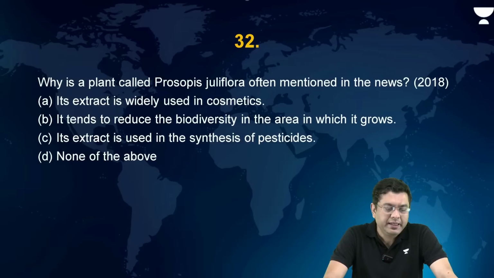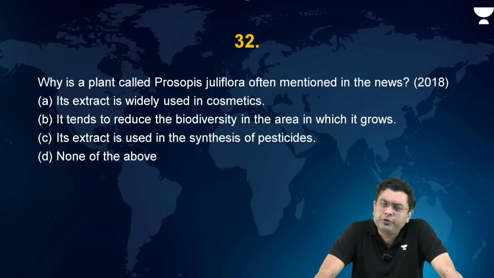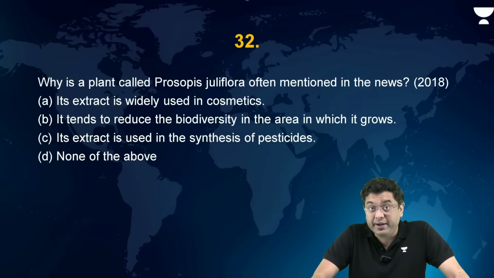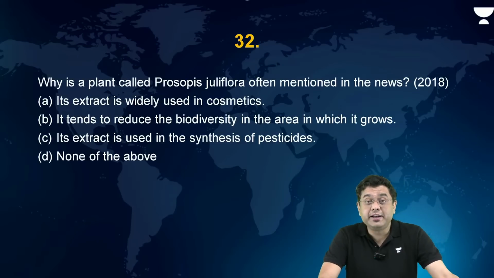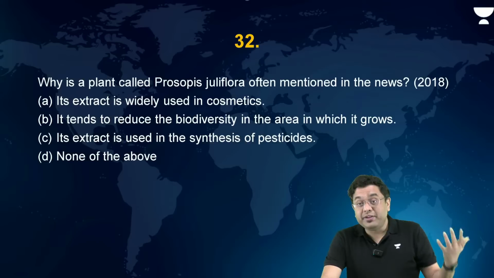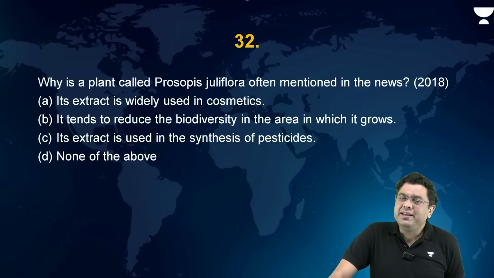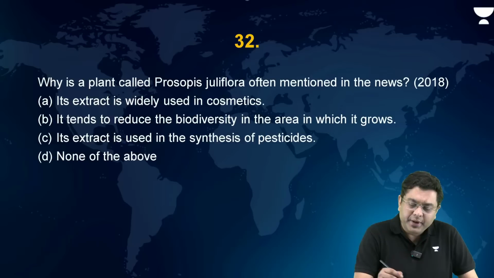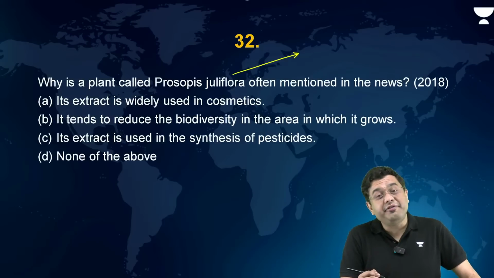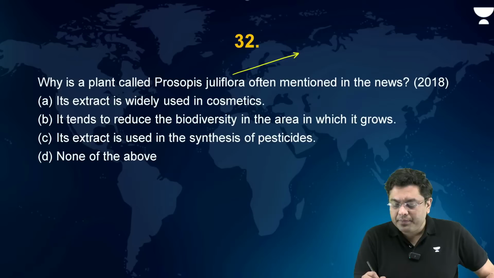Okay? Now, this is a plant which has been in news for almost a decade. UPSC has only asked it in 2018, but again, this is in news when you talk about the mangrove population, etc. Why is a plant called Prosopis juliflora often mentioned in the news? Prosopis juliflora is what? An invasive alien species.